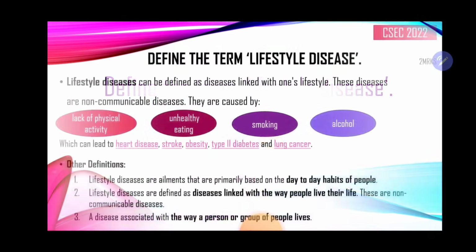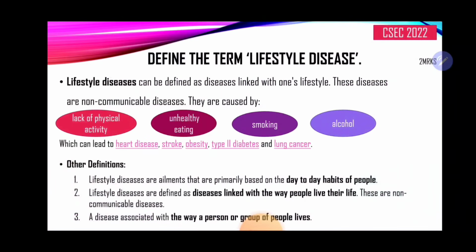So, lifestyle diseases can be defined as diseases linked with one's lifestyle. These diseases are non-communicable diseases. Now, NCDs or non-communicable diseases are those that can't be transferred or passed on to someone else via contact. They are caused by lack of physical activity, unhealthy eating, smoking, and also alcohol, which can lead to heart disease, stroke, obesity, type 2 diabetes, and in some cases, lung cancer.